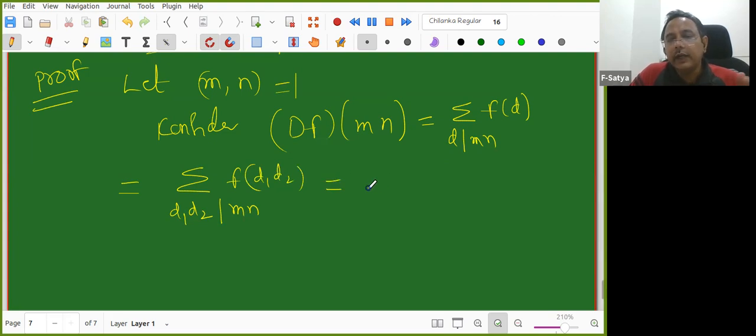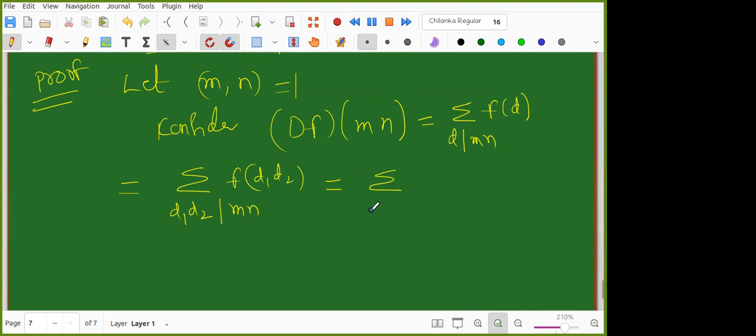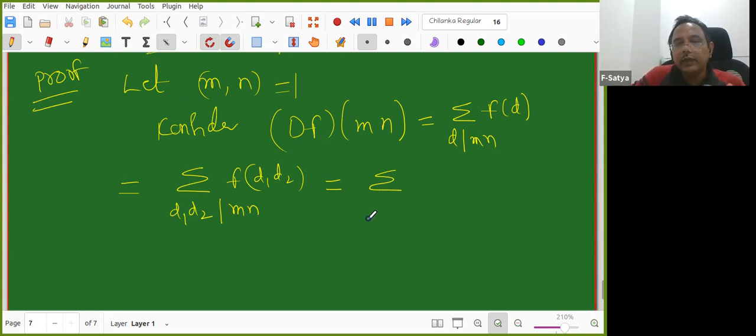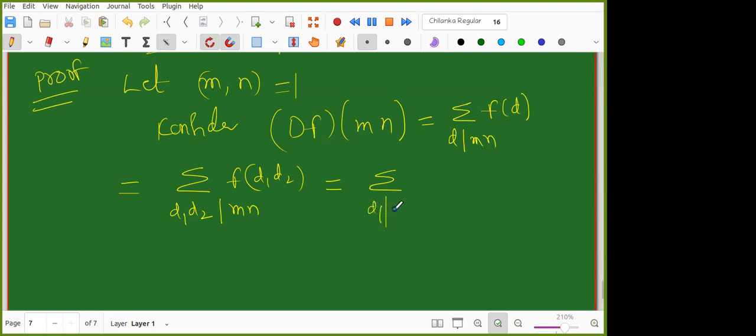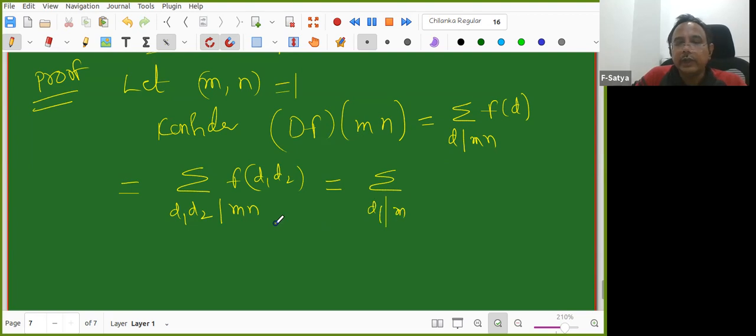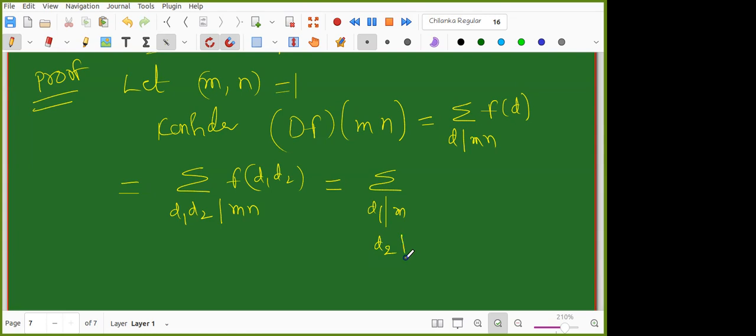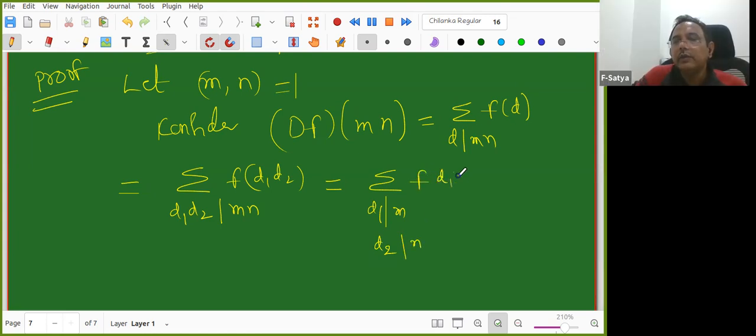Okay, further we told, not just we stopped there. What is that we told extra? So we know that the GCD of d1 and d2 has to be 1. That is okay. More than that, before that we told something. So we told about d1 d2 also: d1 divides m and d2 divides n. And you are now correct. This f is multiplicative, so I can write it as f of d1 into f of d2 because the GCD of d1, d2 is 1. Very good. Now everything is there.